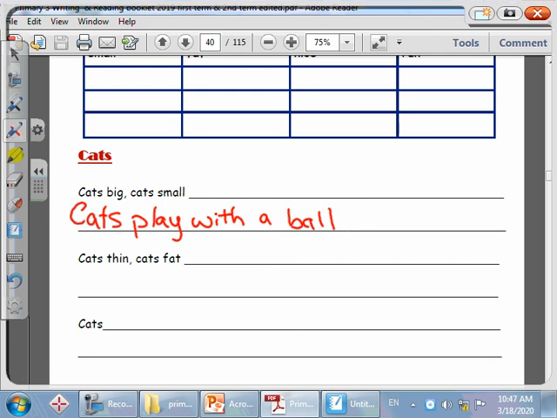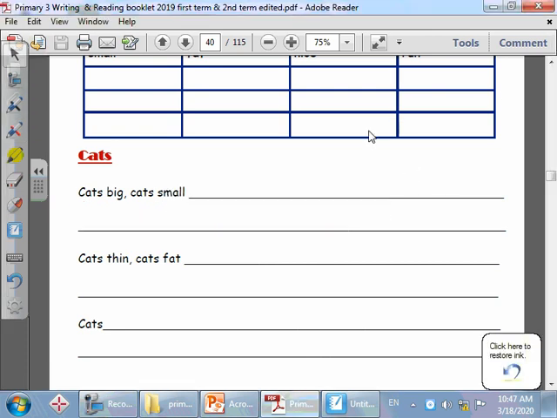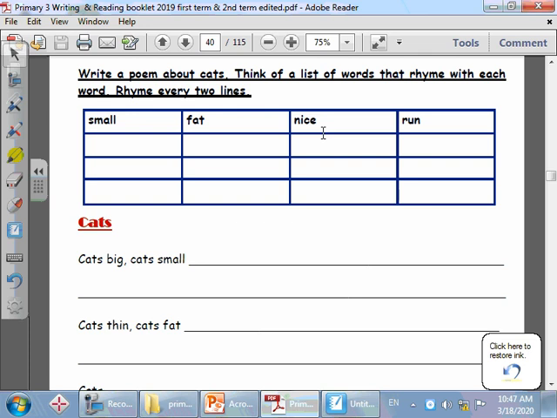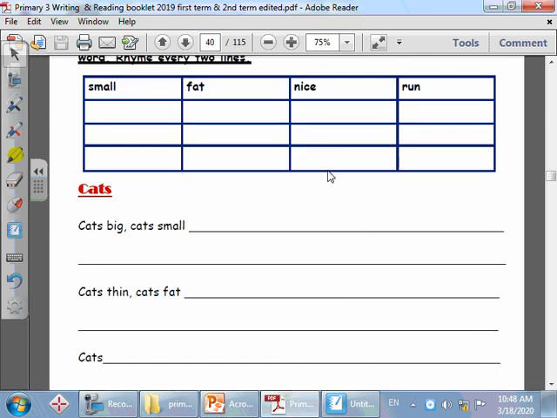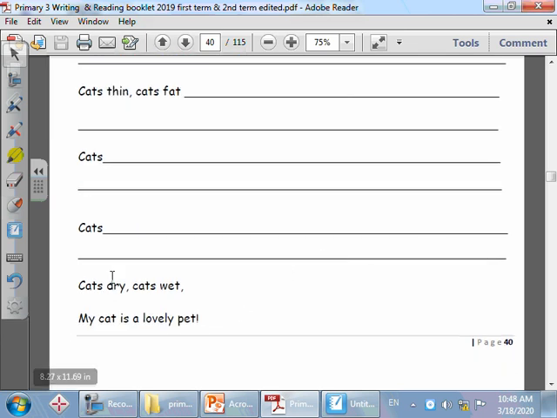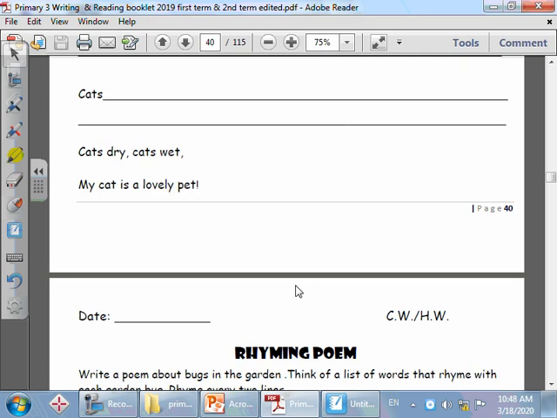Cats sat on the mat. Very good. Next. Cats. We will write from here, from the column here. Cats are nice. Cats don't eat rice. Excellent. Cats run. Cats are fun. Very good. So cats dry, cats wet. My cat is a lovely pet.